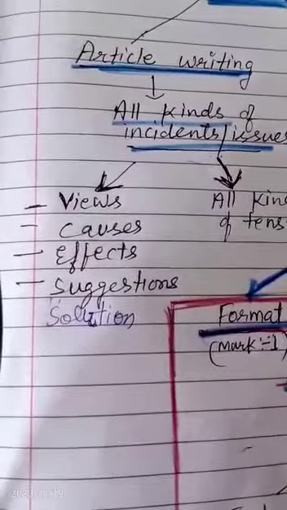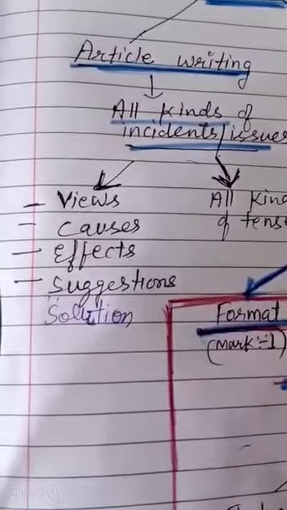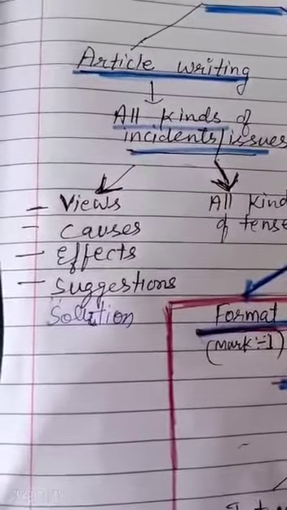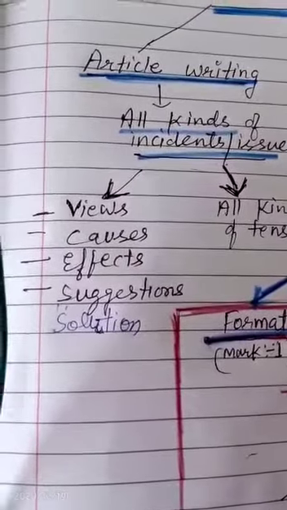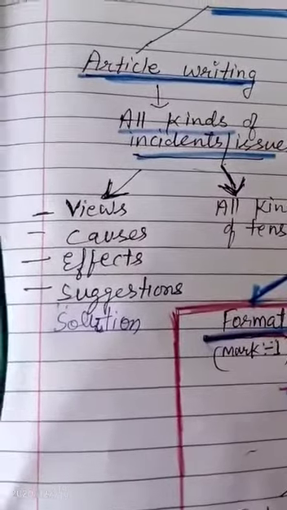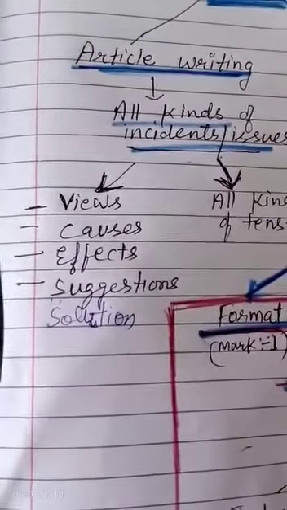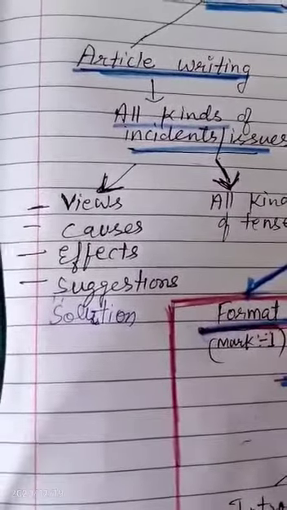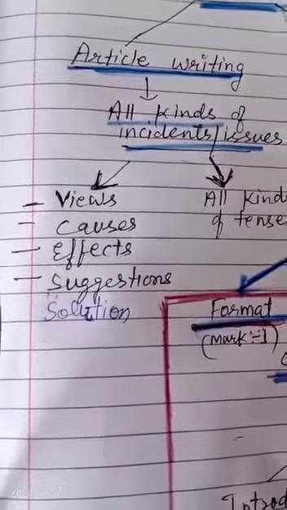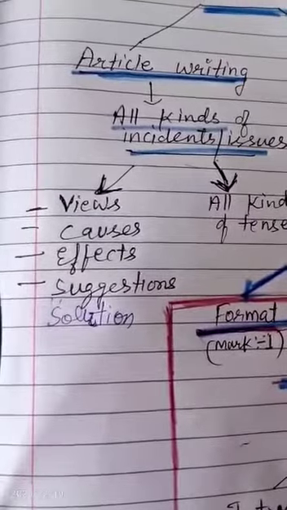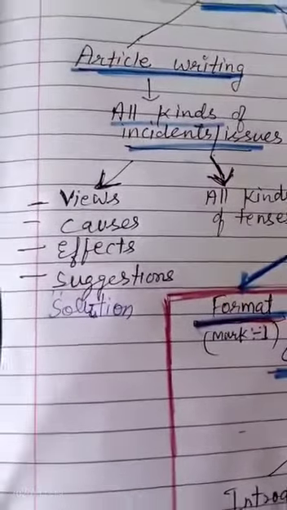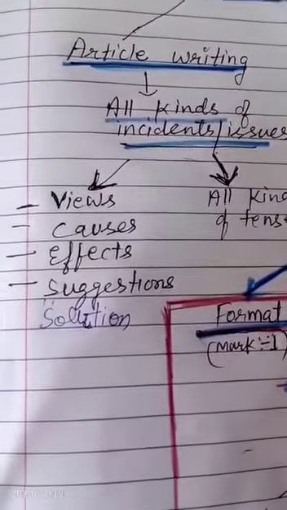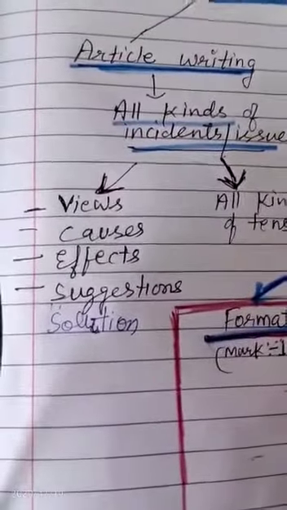Is it about the causes, the effects, or the suggestions that the question demands as an answer? Moreover, in the article we can write our own views also. The way we feel, the way we have observed, that we can write. We can use pronouns like I, we, or even you also. So it is more flexible in its approach of writing the answer.